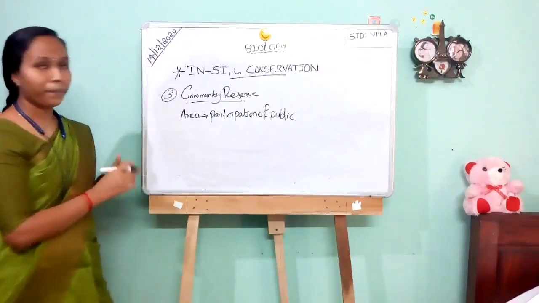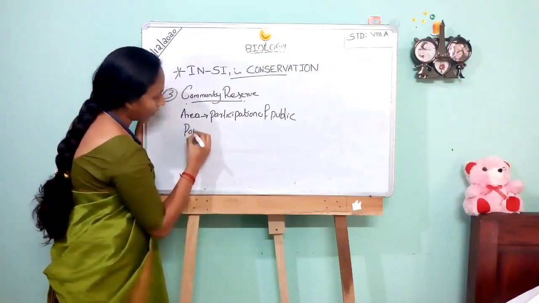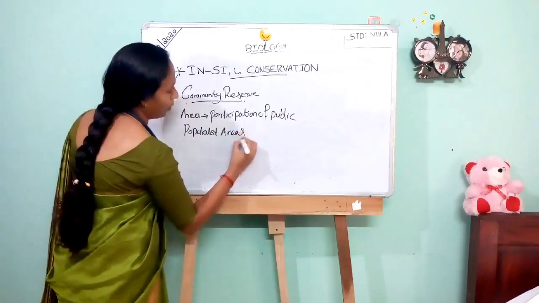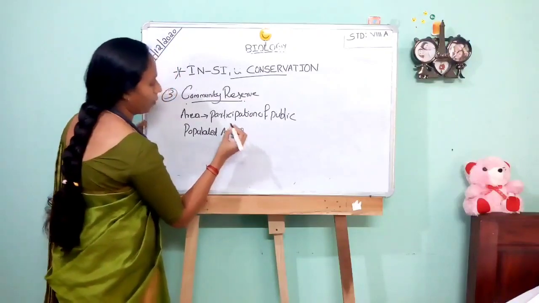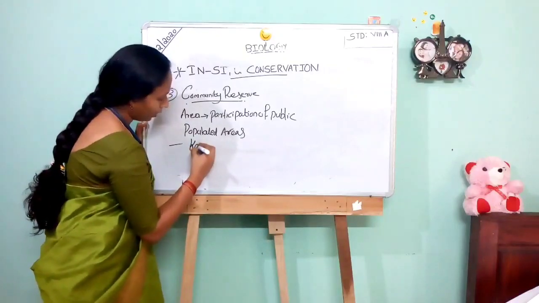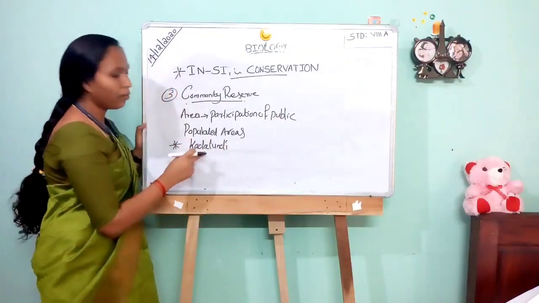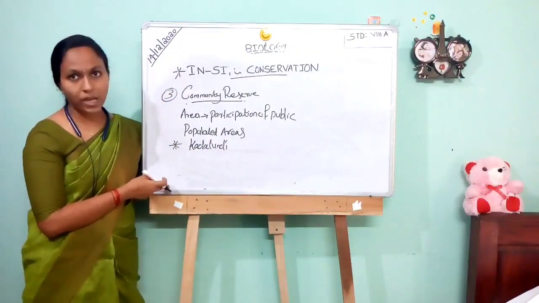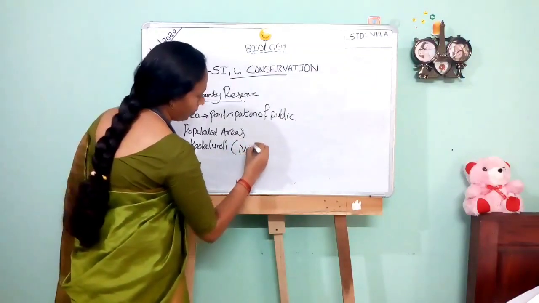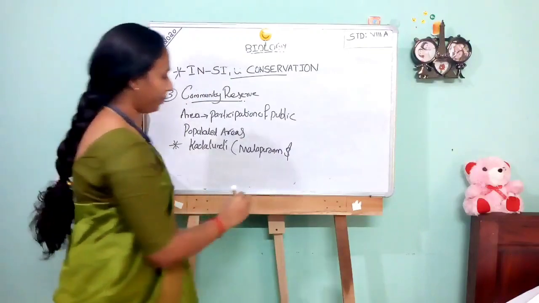Community reserves are mainly situated in populated areas. Example, Kadalundi Community Reserve. Kadalundi Community Reserve is spread over the districts of Malappuram and Kozhikode.